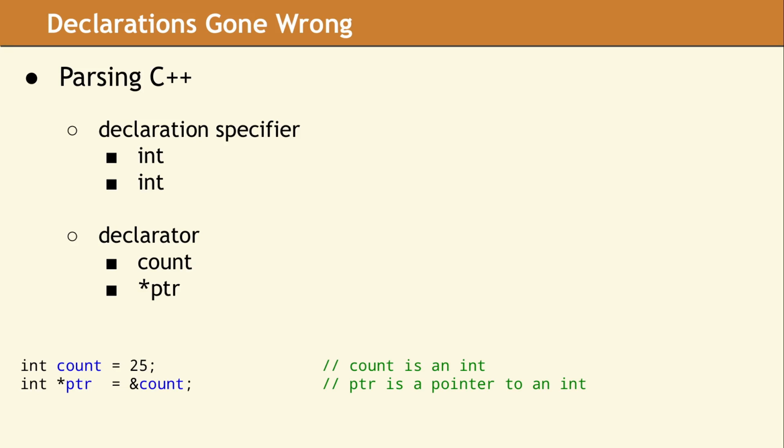The second part is called the declarator, which contains the variable name. What is surprising and interesting is the symbols like an asterisk to indicate a pointer or square brackets to indicate an array are part of the declarator. In our first example, the declarator is simply the identifier, which is the name count. In our second example, the declarator is the combination of the star and the identifier ptr.